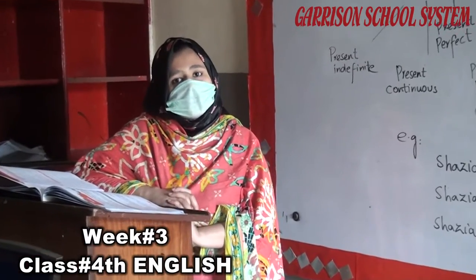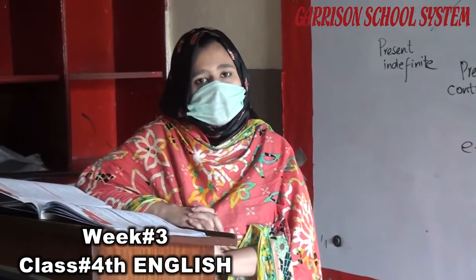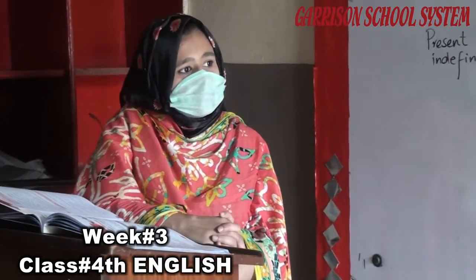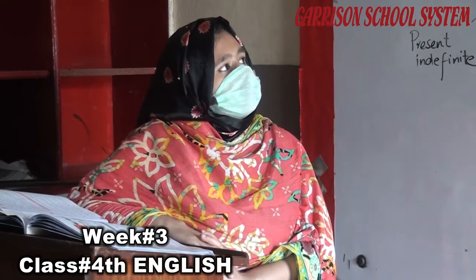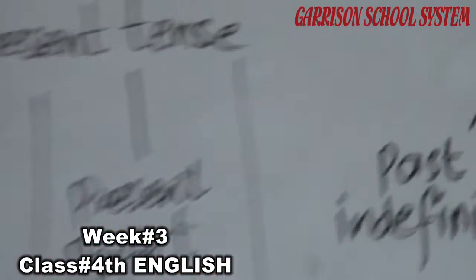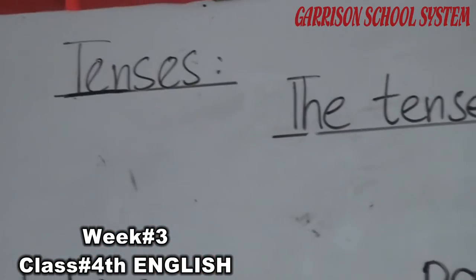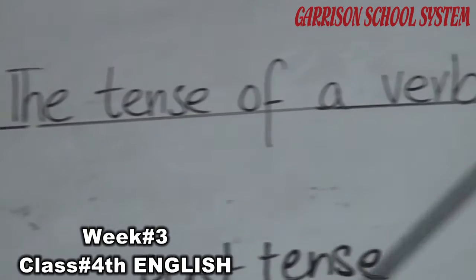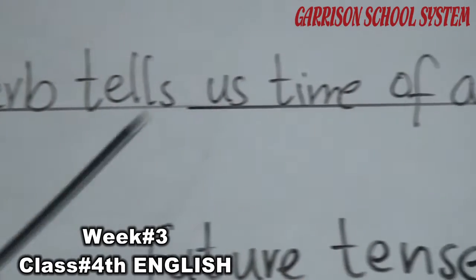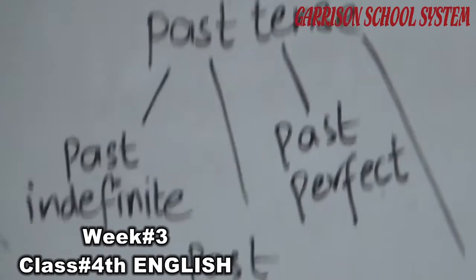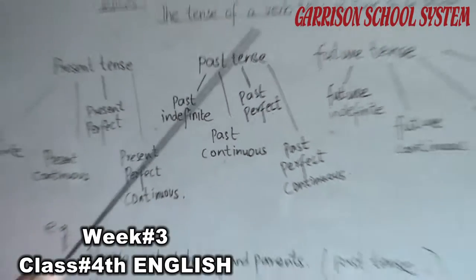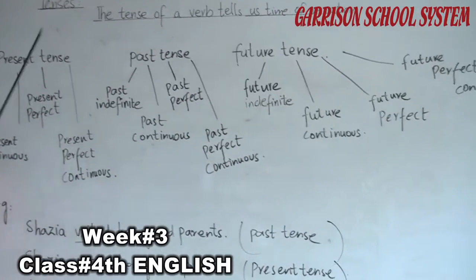I also hope that you have done your previous homework of unit number 1 and unit number 2 given to you. Now today we are going to discuss tenses. What is a tense? The tense of a verb tells us the time of an action, that is, at which time the action happens. There are 3 main types of tenses: present tense, past tense and future tense.